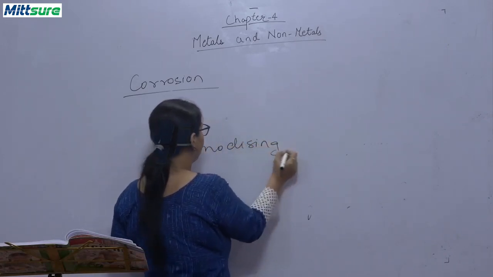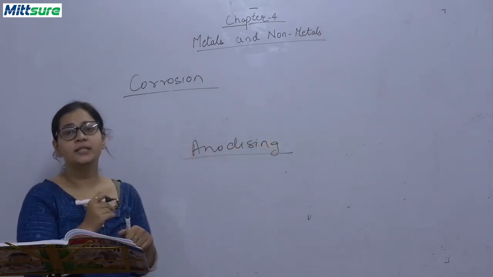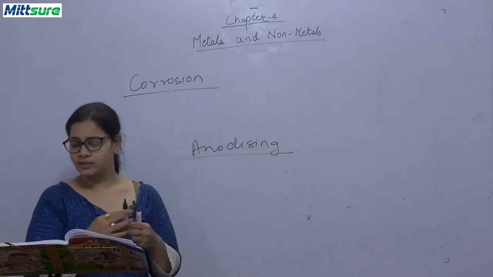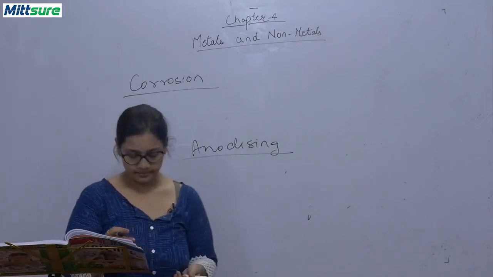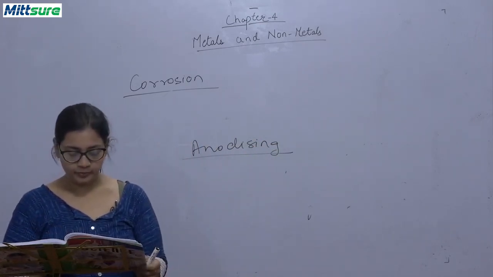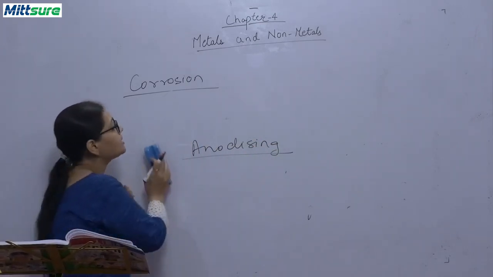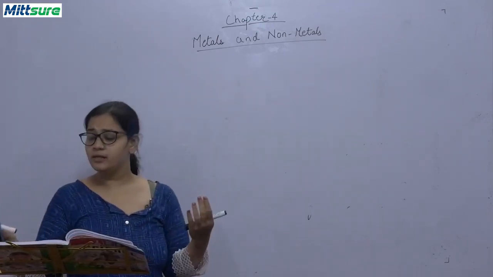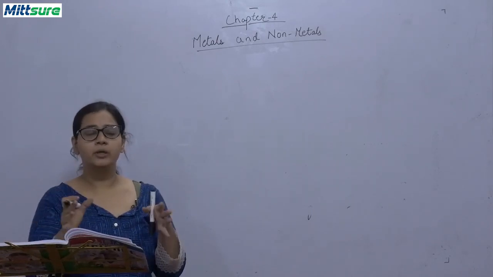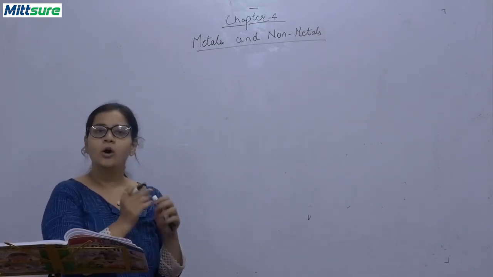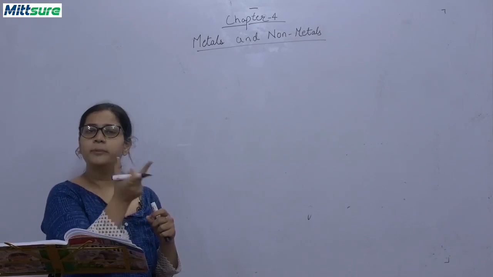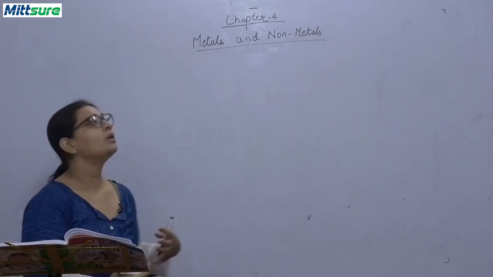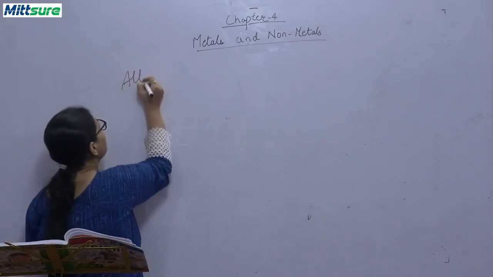Anodizing is a process to protect copper and aluminium, in which a protective layer is applied on these metals. Now, the next heading we will be studying is alloys. What are alloys? When different metals are mixed in an appropriate, fixed proportion, a new material is formed, and that is called an alloy.